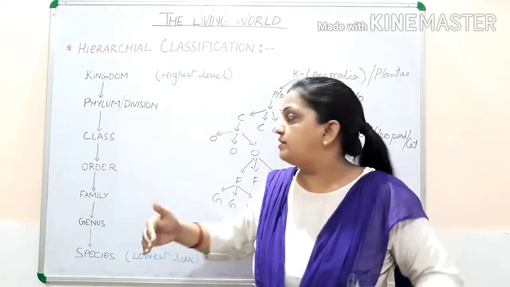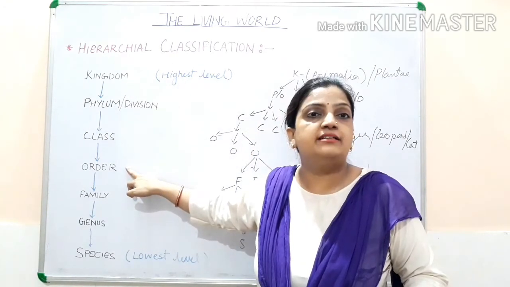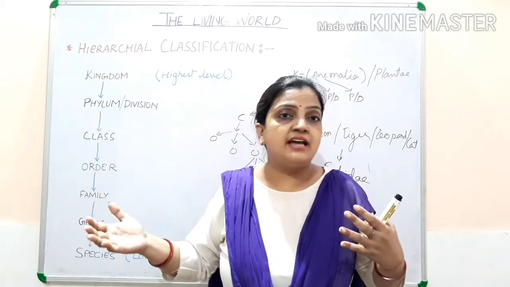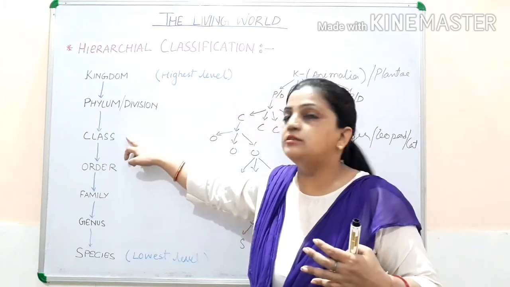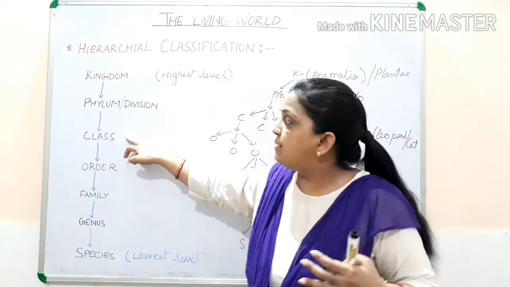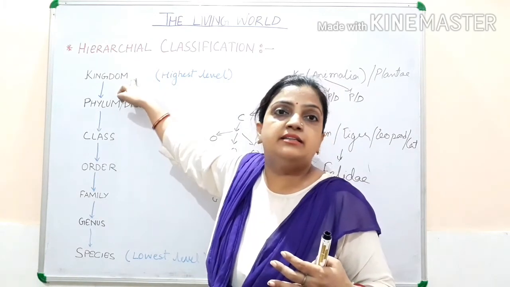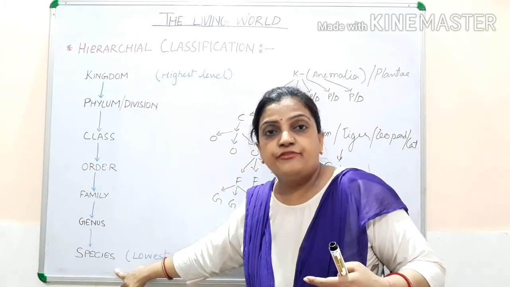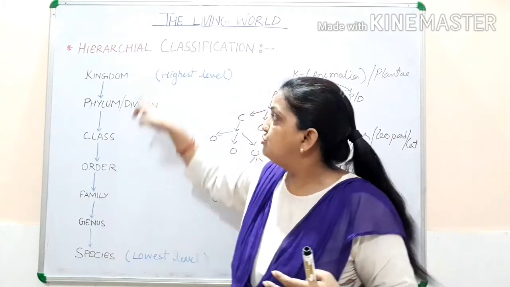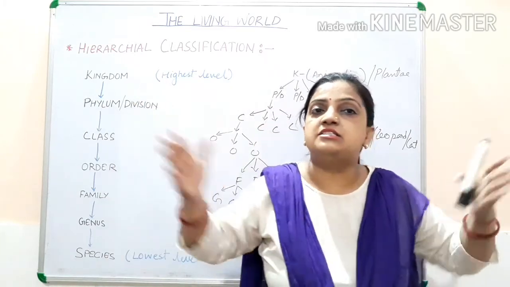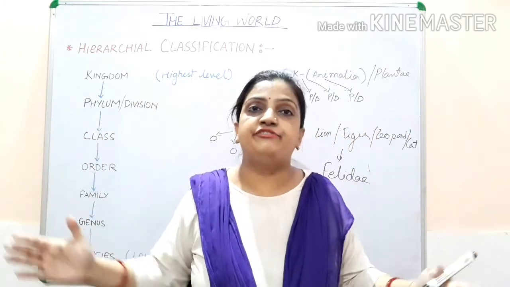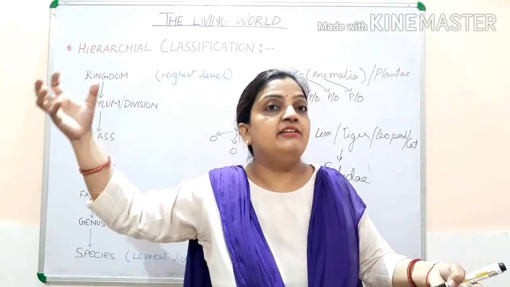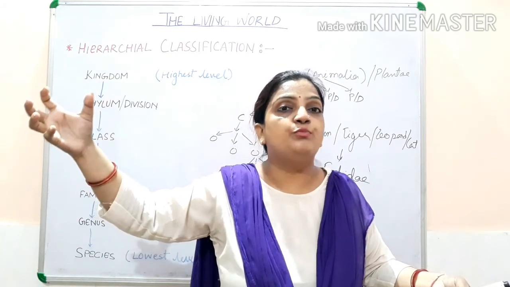Similarly, the more distant relatives are grouped together in an order. Organisms with more differences in characters will be in another group called class, similarly in the phylum and similarly in the kingdom. So from the species to the kingdom, a big difference comes, and that is why your species will not be considered in the group of kingdom.